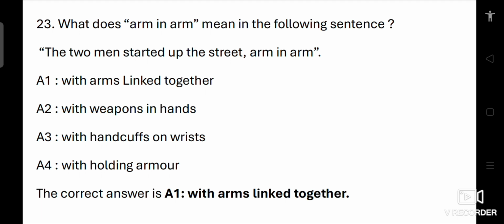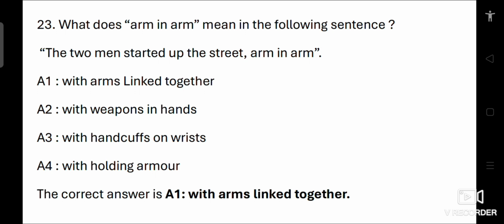Question number 23. What does arm in arm mean in the following sentence? The two men started up the street arm in arm. Option 1 with arms linked together, 2 with weapons in hands, 3 with handcuffs on wrist, 4 with holding armor. With weapons in hands doesn't fit the context, as arm in arm is not about holding weapons. With handcuffs on wrist implies restraint or confinement, which is not related to the phrase. With holding armor suggests carrying protective gear, which is also not relevant.